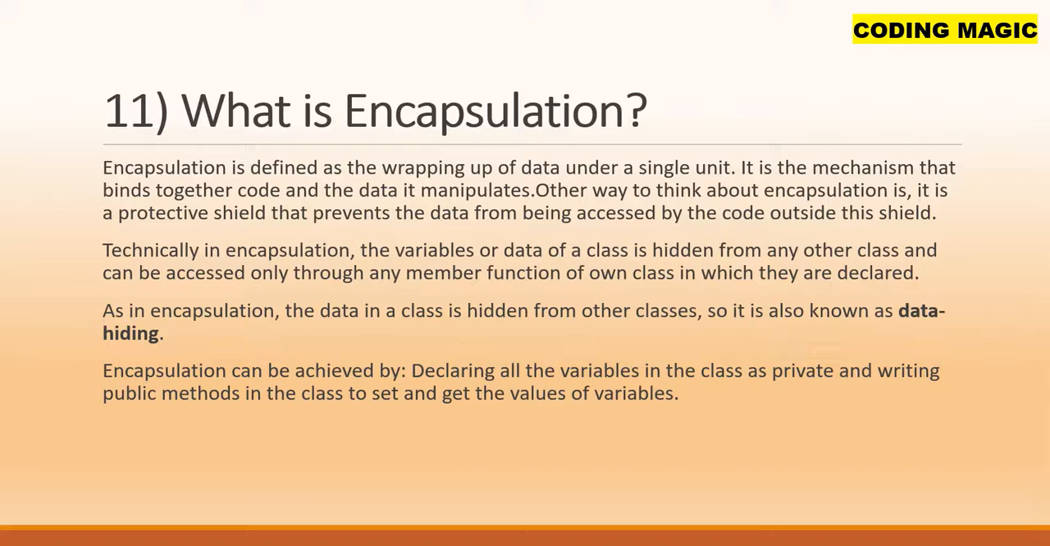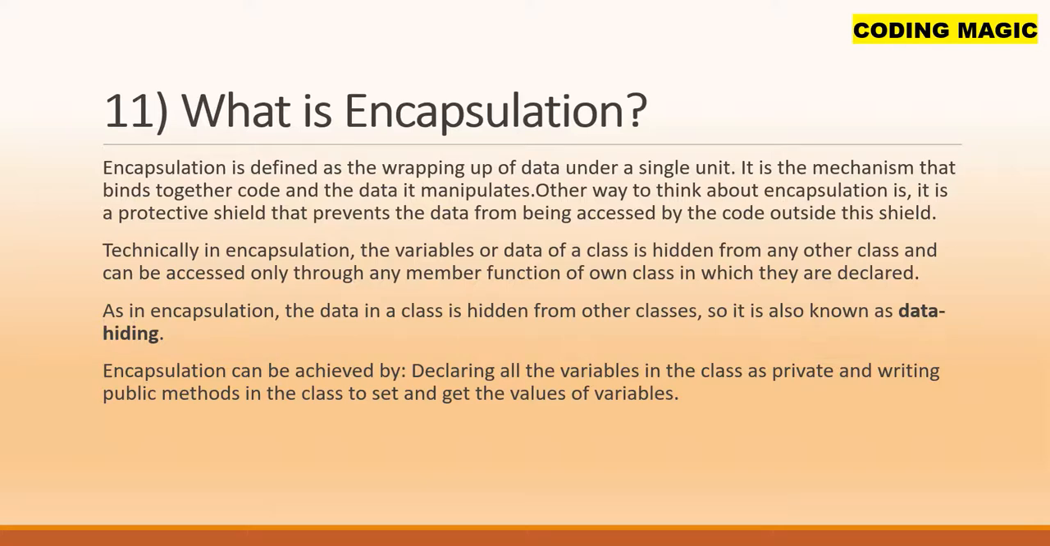Question number 11. What is encapsulation? Encapsulation is defined as the wrapping up of data in a single unit. It is a mechanism that binds together code and the data it manipulates. Another way to think about encapsulation is that it is a protective shield that prevents data from being accessed by code outside the shield. Technically, in encapsulation, the variables or data of a class is hidden from any other class and can be accessed only through any member function of its own class in which they are declared.